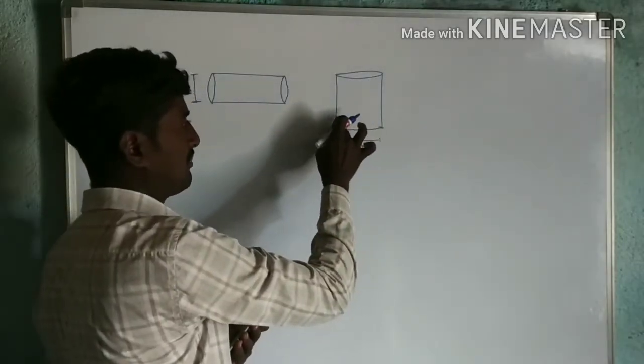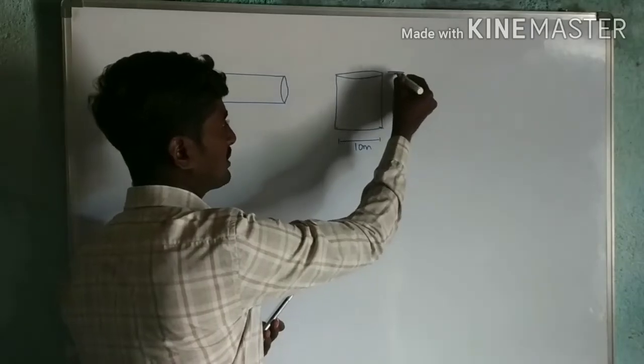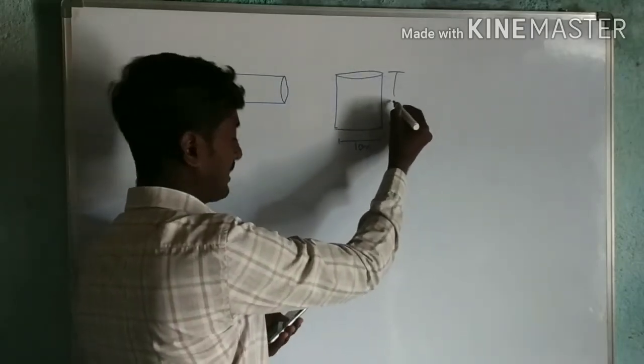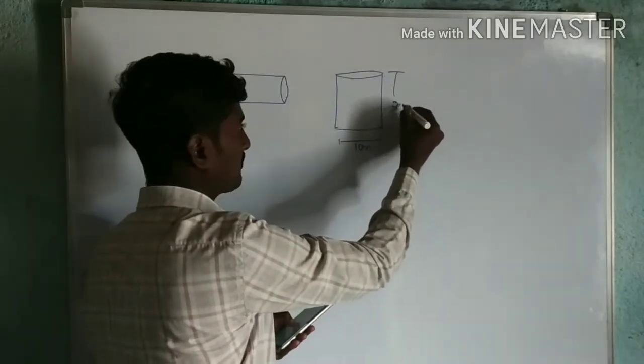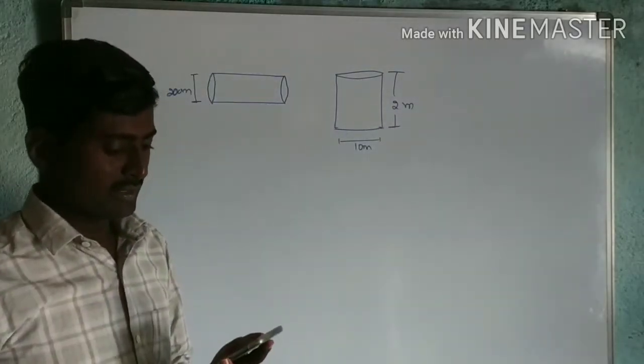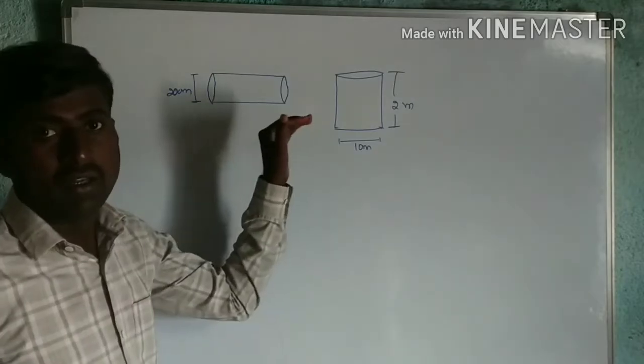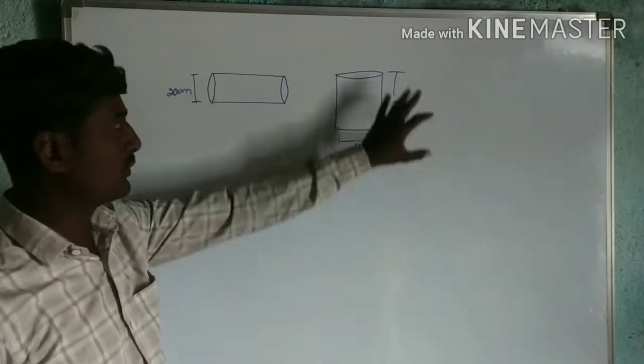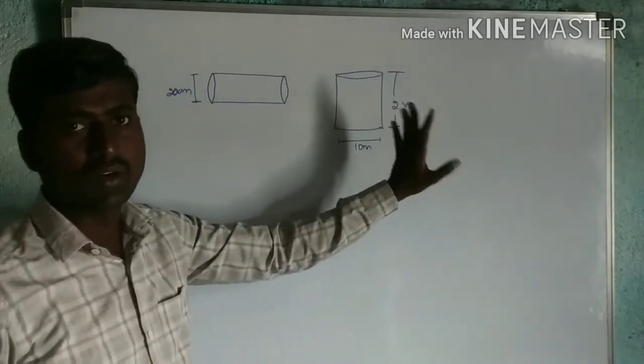So the height of this one is how much? That is 2 meter. Then if the water flows through this pipe, how much time will it take to fill the tank in the field? We have to find.